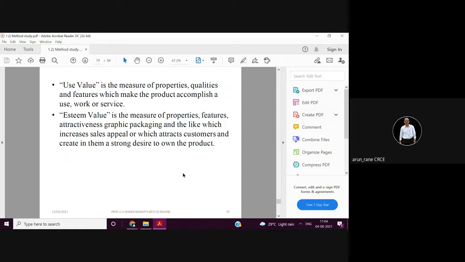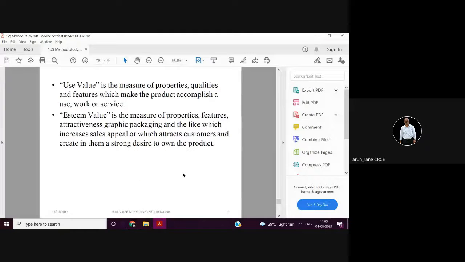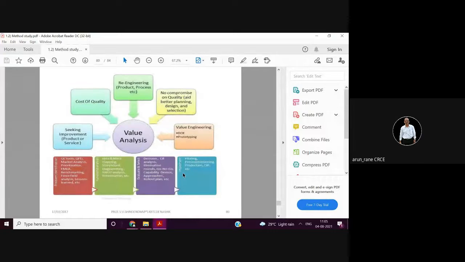And sometimes in shops the articles are painted in such a way that you tend to buy them, even though they may not function, or they may function for say 15 days or 30 days, but they look so attractive that you tend to buy it. So that is nothing but the esteem value. The most important are your use value and cost value.